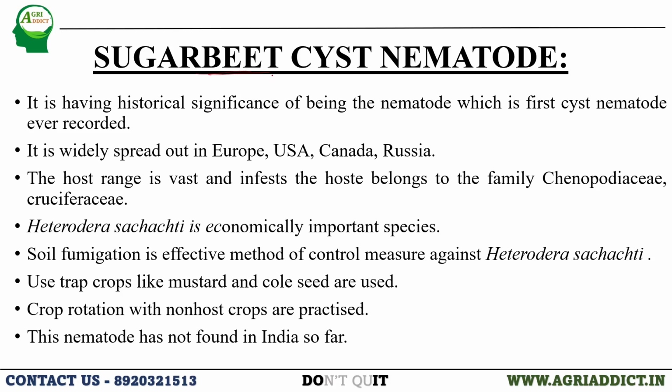Next is sugar beet cyst nematode. It has historical significance because it was the first cyst nematode to be reported, and it was widely spread in Europe, USA, Canada and Russia. The host range is vast, mainly infesting hosts belonging to the families Chenopodiaceae and Cruciferae. Heterodera schachtii is also called the sugar beet cyst nematode.